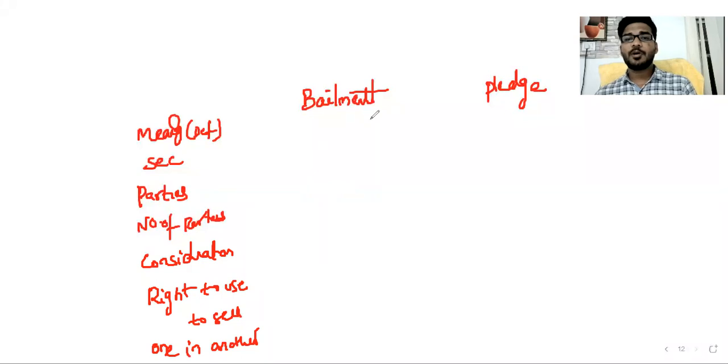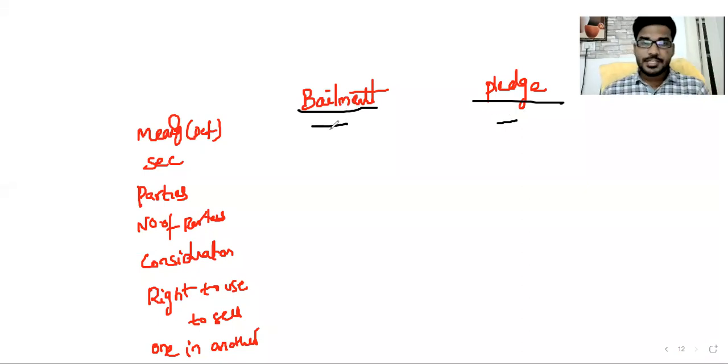What is the concept of bailment? One person delivers the goods to the other party for a purpose. After completion of the purpose, he returns the goods or disposes of them according to the bailor's direction. That is the definition. In pledge, one person delivers the goods to the other party for the purpose of security for debt.